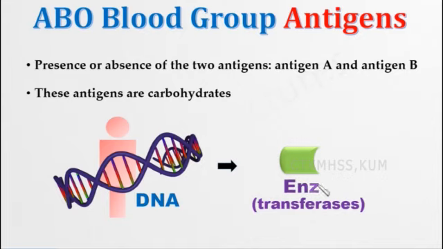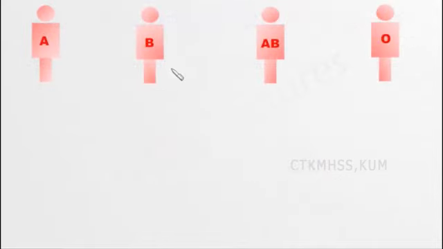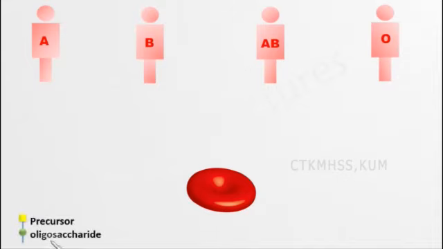Now you see A, B, AB, O. So these 4 blood types are there. There are many antigens, but we are going to see only 2 of them as an example. All blood types in individuals express the precursor oligosaccharide on the RBC. So on the RBC, all types of blood group will have this precursor called oligosaccharide.